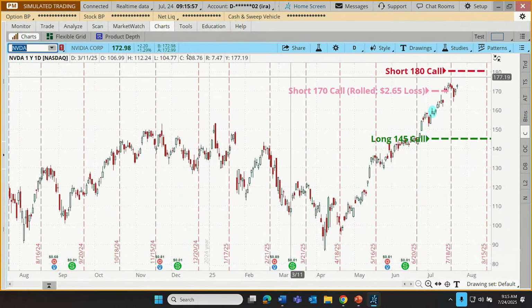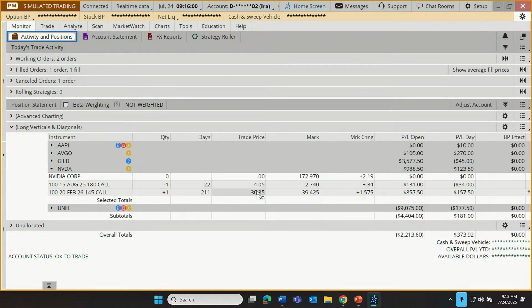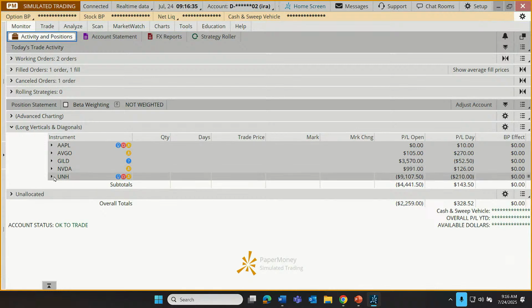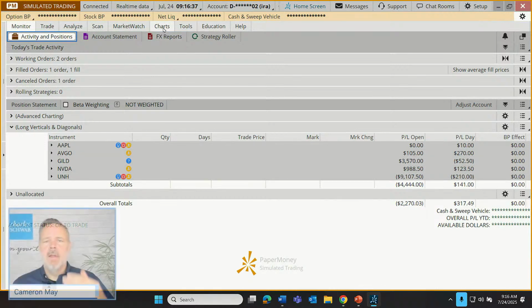Taking a $265 loss, but on our long call, how much are we up on that right now? Bought it for $30.85. It's worth $39.42, up about $8.50, $850-ish, $860-ish dollars. So $260 haircut that we took on the short. But the new one, the 180, sold that for $405. It's worth $272 right now. That one's actually doing all right. Starting to make up the gap on the other short where we already took a loss. So that's nice. We're going to let that one continue to work. That one still has, the short has 22 days till expiration. It's still quite a ways out of the money.